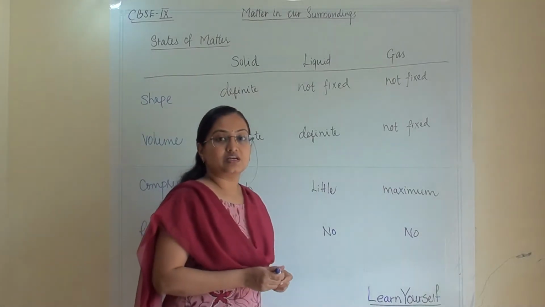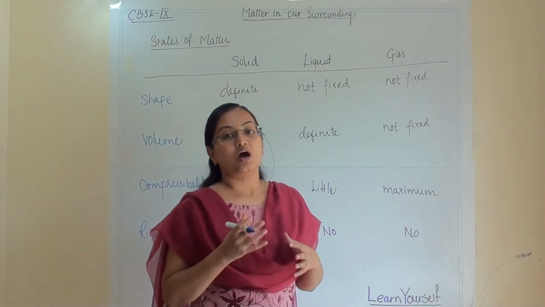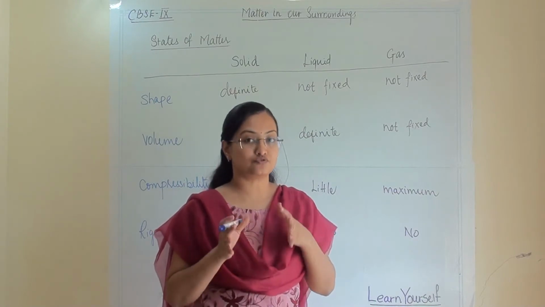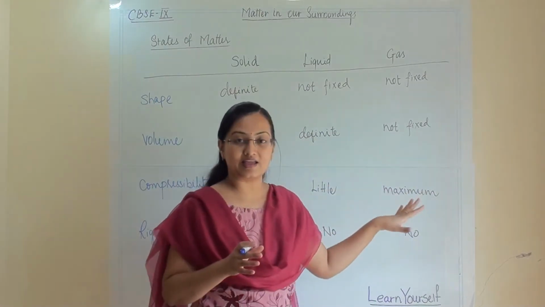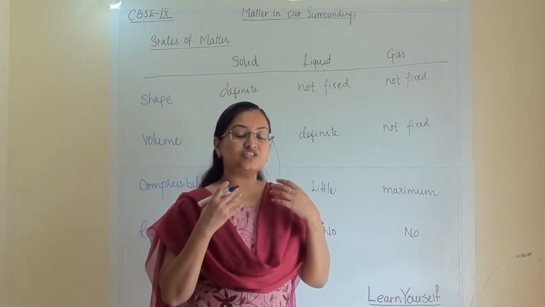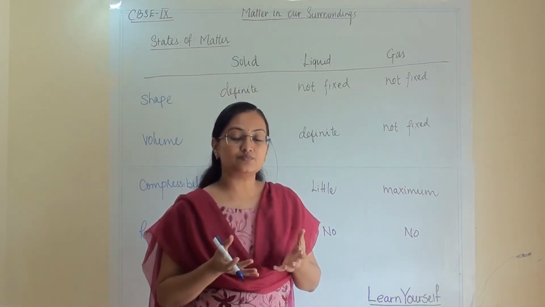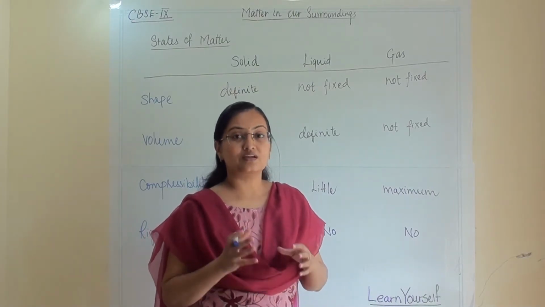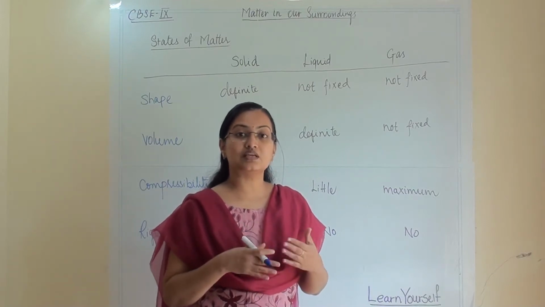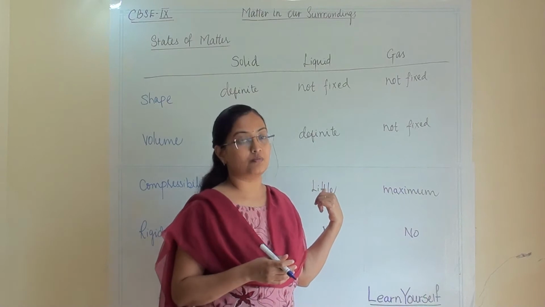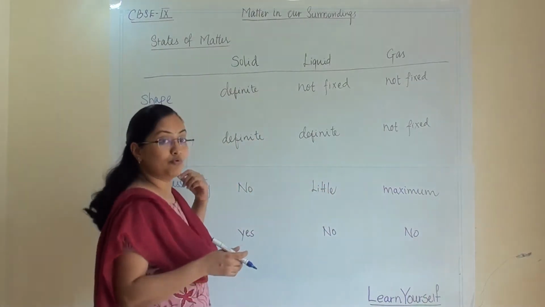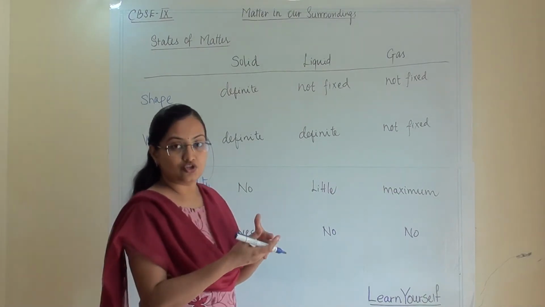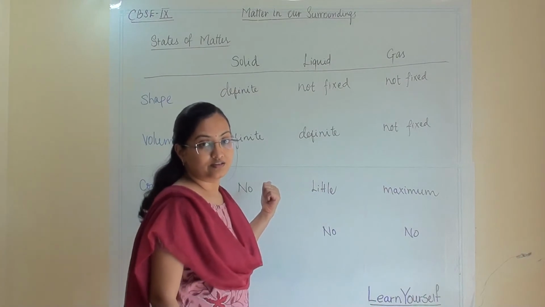All these characteristics basically depend upon how much space there is between two particles of a solid, and similarly for liquid and gas. How much space is there between the particles of matter, and how much attraction they are experiencing between the two particles. All these things matter when we are talking about their shape, volume and compressibility. So let us recall our previous knowledge and define this.